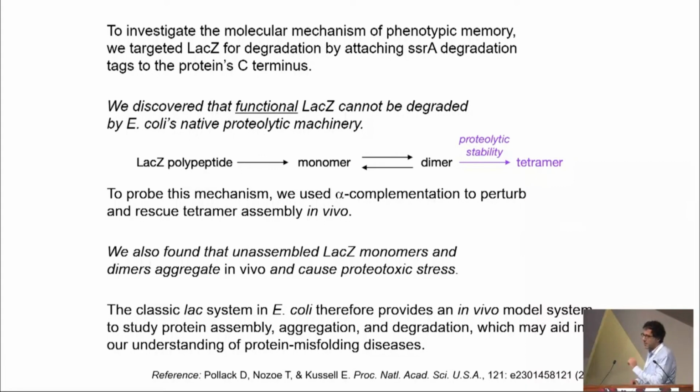So to probe that mechanism, we've been using the classic alpha complementation system to disrupt the tetramer and then recover its assembly. And in the meantime, we also found during these experiments that the unassembled LAC-Z monomers and dimers can actually aggregate in vivo and cause proteotoxic stress. So this classic system of LAC in bacteria in E. coli, which we can use to study memory, is also a nice in vivo model system to study protein assembly, aggregation, and degradation, and could aid in our understanding of protein misfolding diseases.